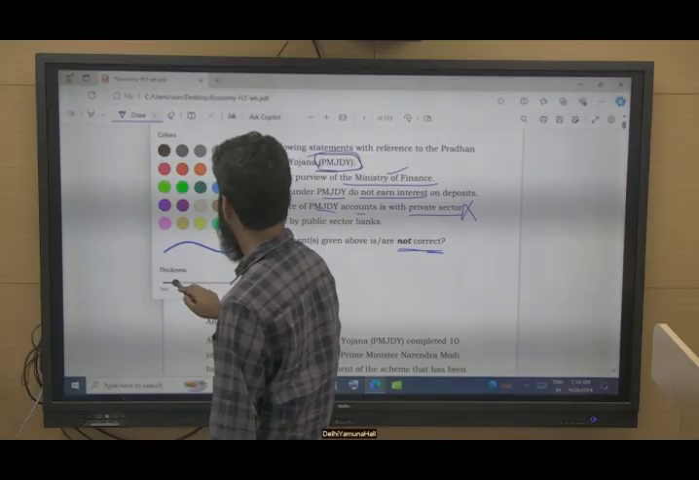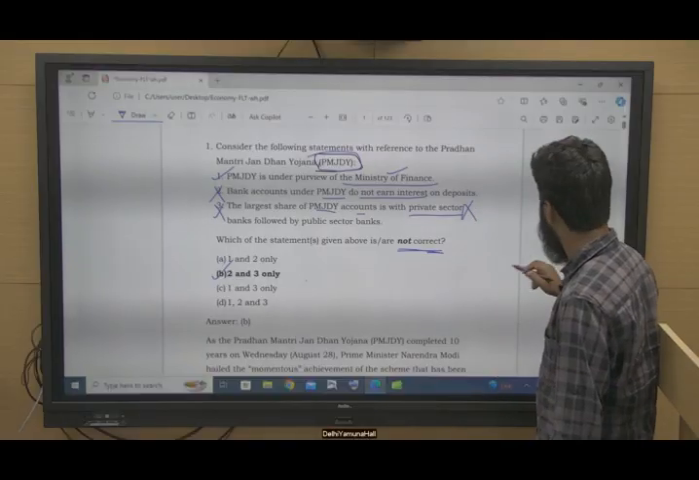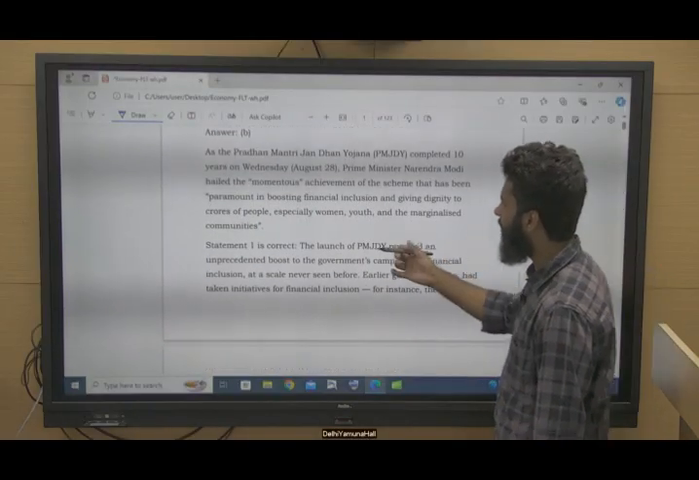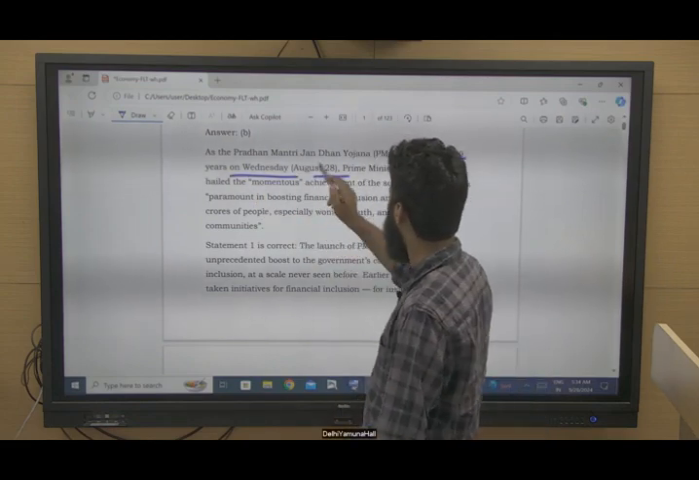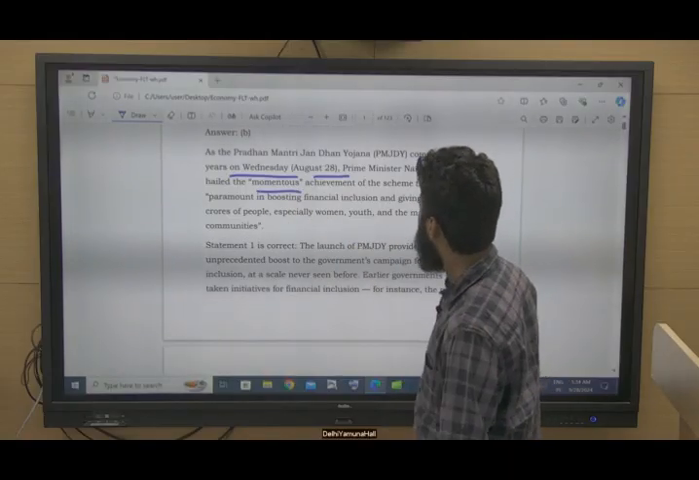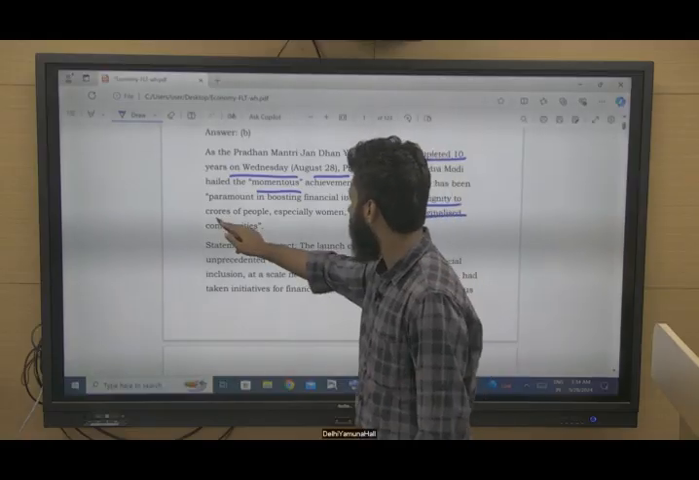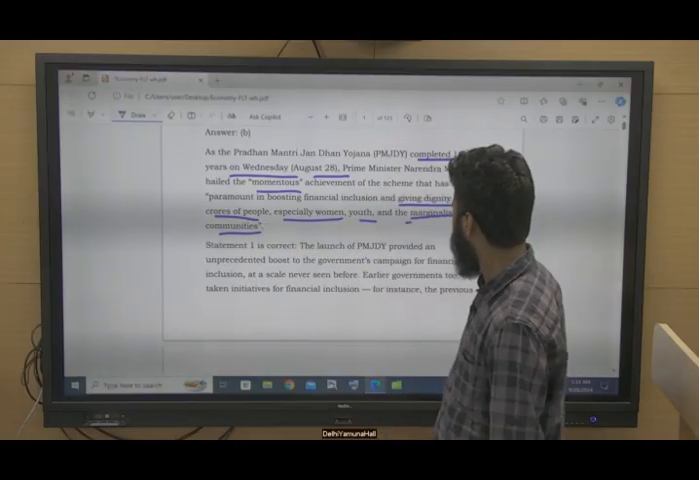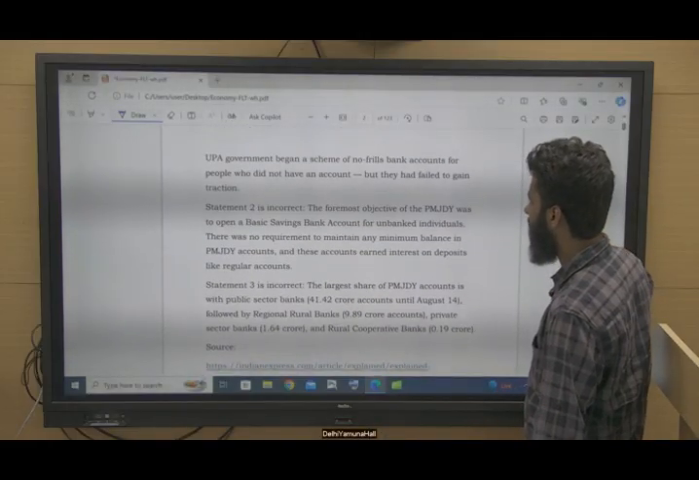Okay. Coming to the next question, question number 2. There is an explanation part also, but this is not much required, right? Completed 10 years on Wednesday, that is August 28, and it was called momentous by the Prime Minister, and it is for giving dignity to crores of people, especially women, youth, and the marginalized communities. Then again, why statement 1 is correct and why statements 2 and 3 are incorrect, right?